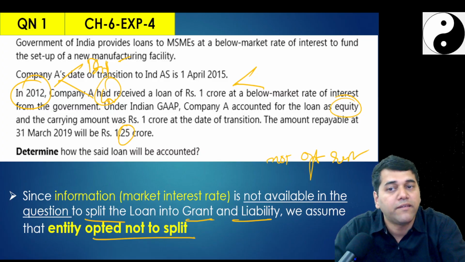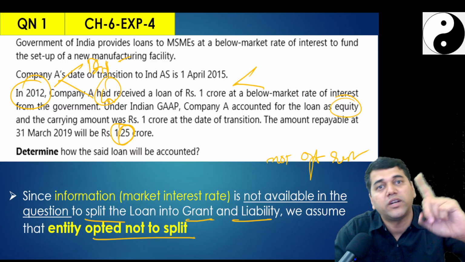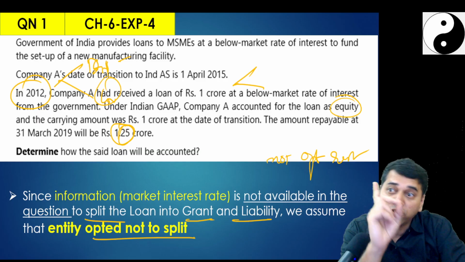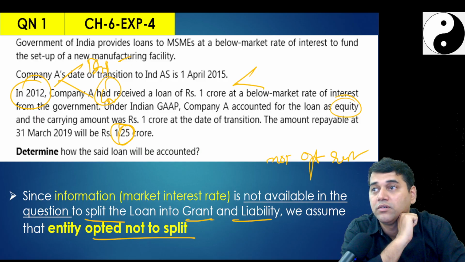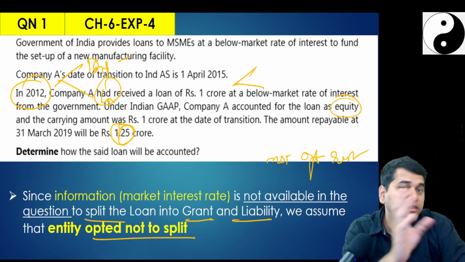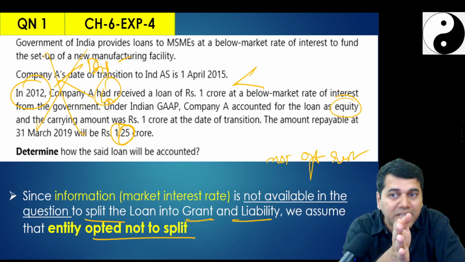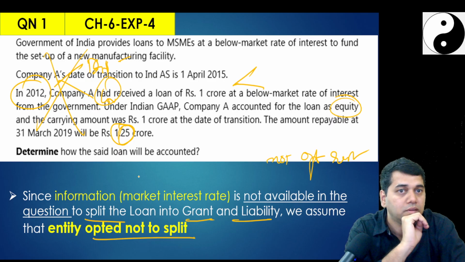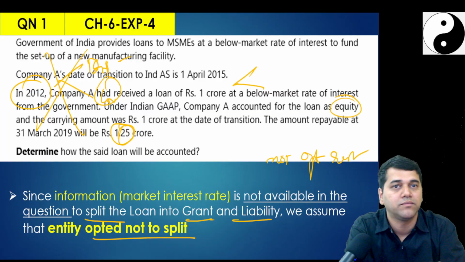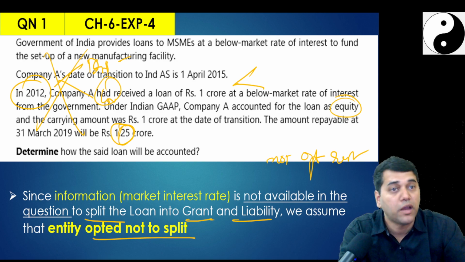And this loan you should have amortized from that day. What was the fair value of the loan? God knows, because 1.25 is the contractual amount payable in 2019. You should have seen in 2012 what its present value was at the 2012 rate. Since they didn't tell you the 2012 rate, are you understanding? No, we are not going to split this in 2012. We are going to account for it as a loan prospectively, but we are not going to split it. You split it initially only if you have the information.